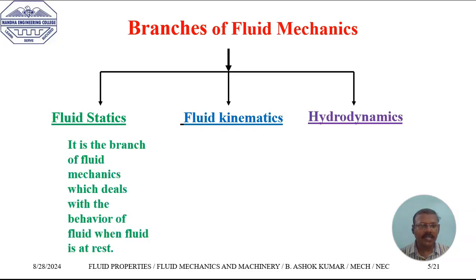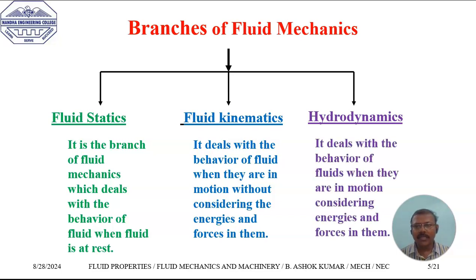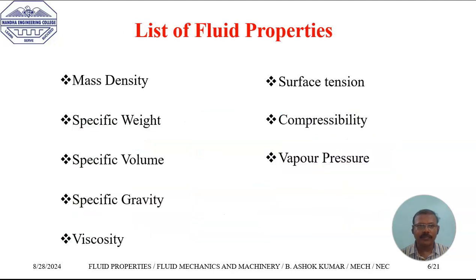In fluid statics, the fluid to be analyzed is in a static condition, that is, at rest. In kinematics of fluids, the fluid to be analyzed is in motion, but we are not considering the forces or energies acting upon it. In hydrodynamics, the fluid to be analyzed is in motion, and the forces or energies acting upon it are also considered while analyzing the flowing fluid.